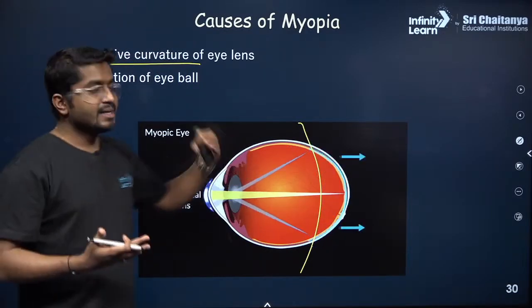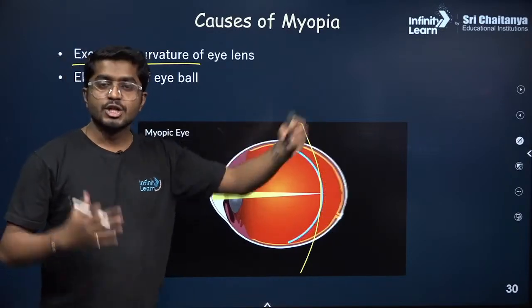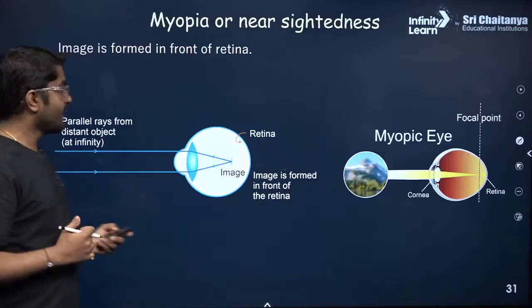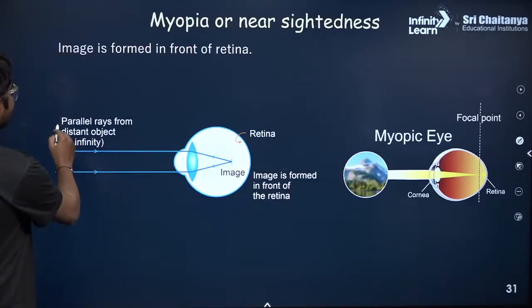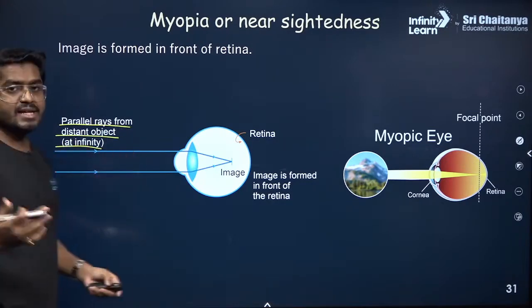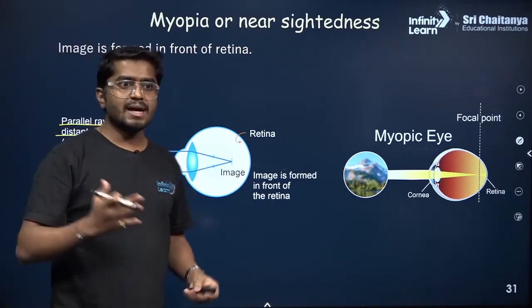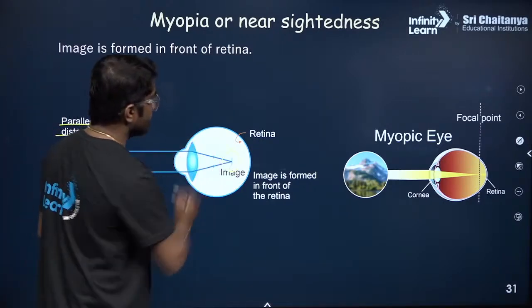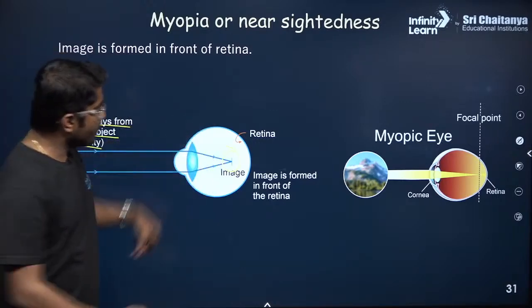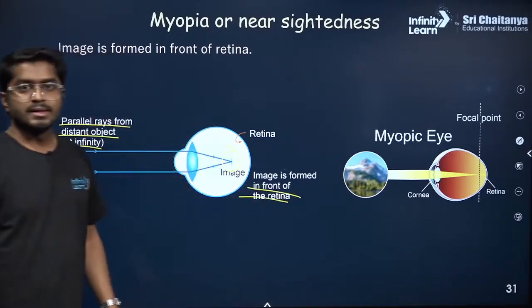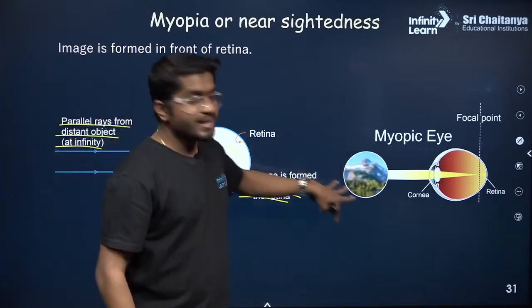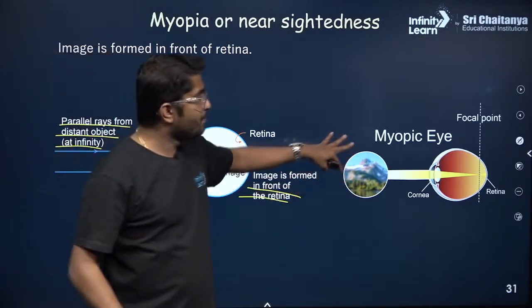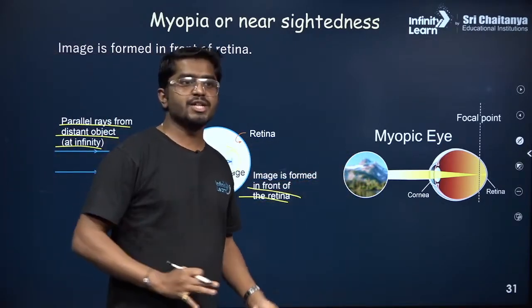So that is the reason the objects which are beyond a certain range, this myopic person is not able to see. Correct? So in that, what happens? The parallel rays from the distant object, such as infinity, for example the moon or the stars, are the incident light and the image is formed. Can you see where the image is formed? Image is formed in front of the retina. Correct? So this is how the myopic person will see. If there is a mountain or, let's say, stars, it will appear blurred, not a focused image.